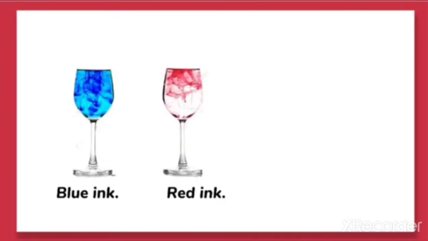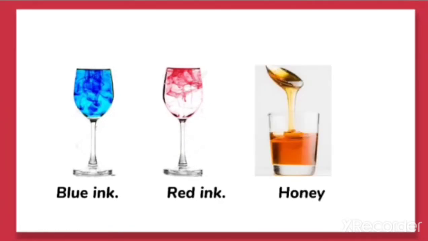We can see that the blue ink gets spread into the water. Similarly, when we drop red ink into the water, it gets mixed with the water. But honey will not get mixed with the water very easily. We have to stir it, and only then will it get mixed.